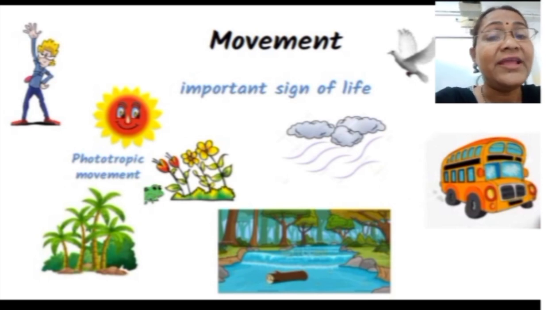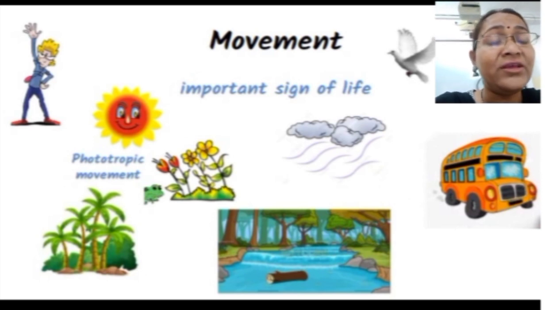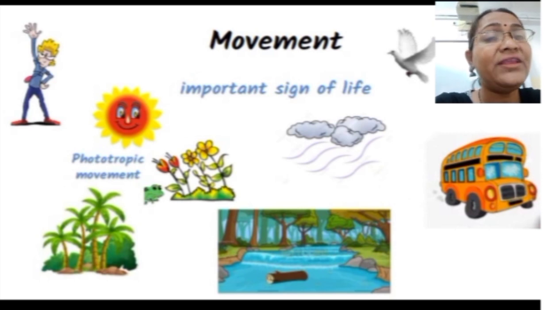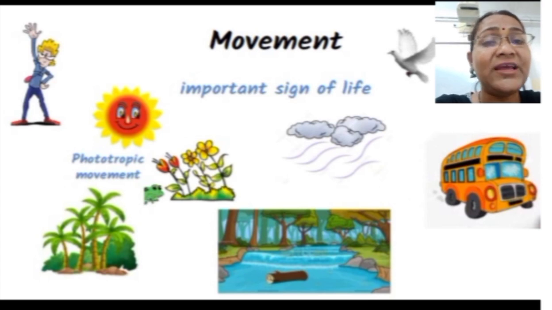Next children, as you have seen, clouds are moving. So you might tell me, teacher, clouds are non-living things and they are moving. How is this possible? Children, clouds move because of the wind blowing. Logs of wood, which are non-living things, float in the river because of the flow of the river water. Even cars, buses and aeroplanes move because of compressed air produced by the burning of fuel.